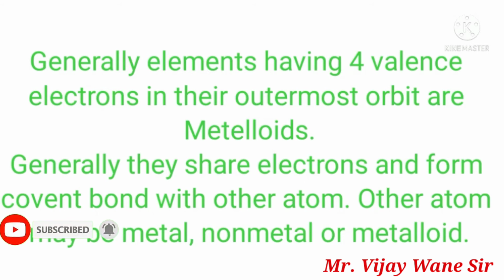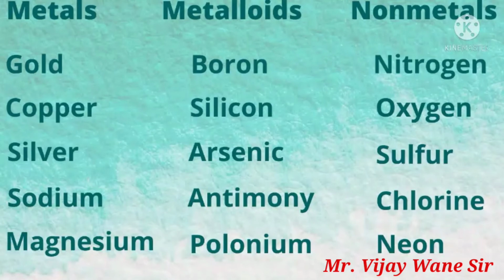Such elements generally do not lose or gain electrons, they share the electrons with the other element. So such type of bonding is called covalent bonding, and such material, as it hasn't undergone any electronic charge transfer, will be neutral. They will not acquire any type of charge. So there are a number of such metals, metalloids and non-metals. Some examples are given here, just remember it.